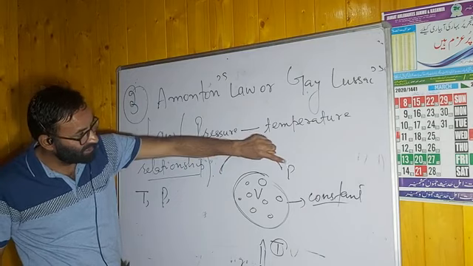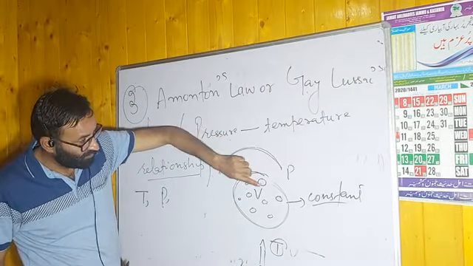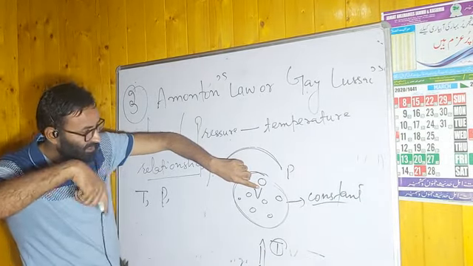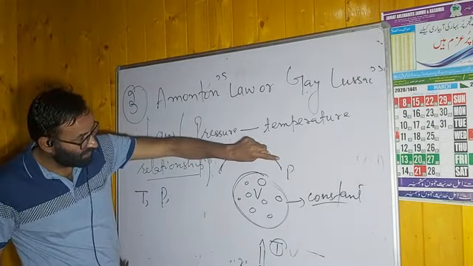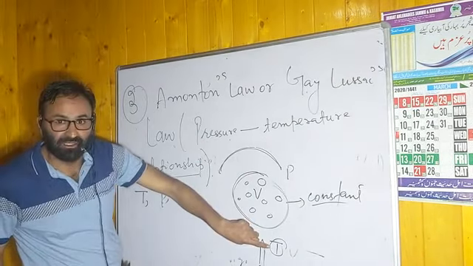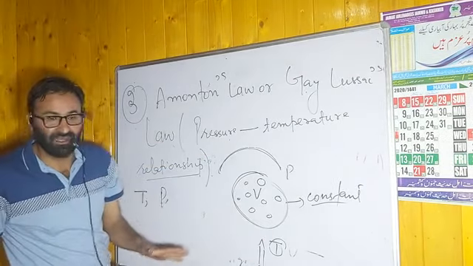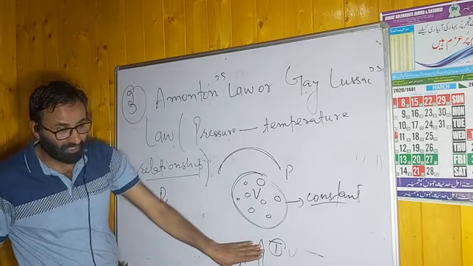Then what is the relation between the two? If you increase pressure, volume will decrease, but to keep the volume in its place, you have to increase the temperature. If we decrease the pressure, we have to decrease the temperature too. It means that pressure and temperature are directly proportional.